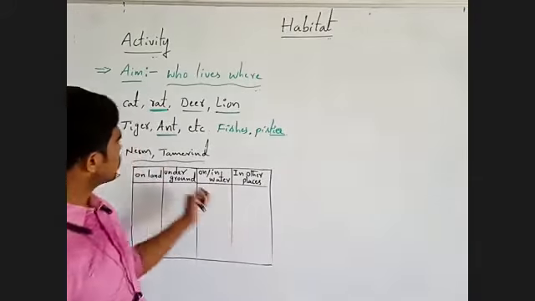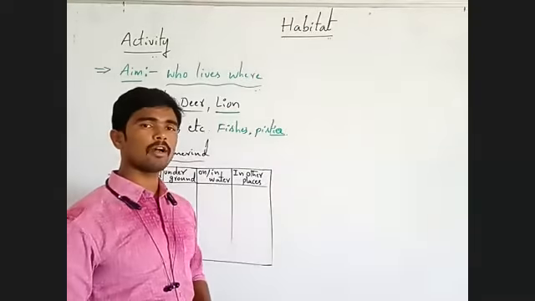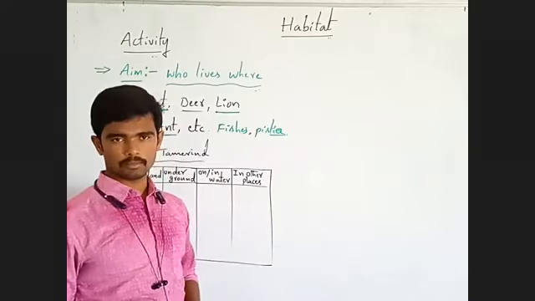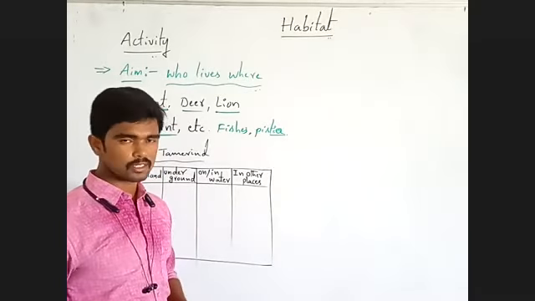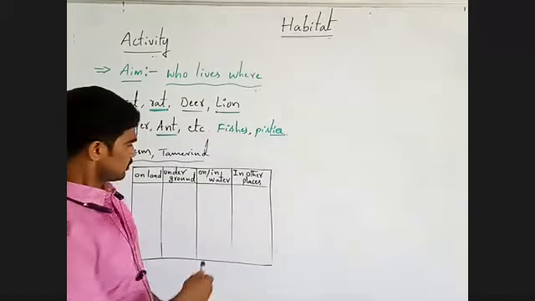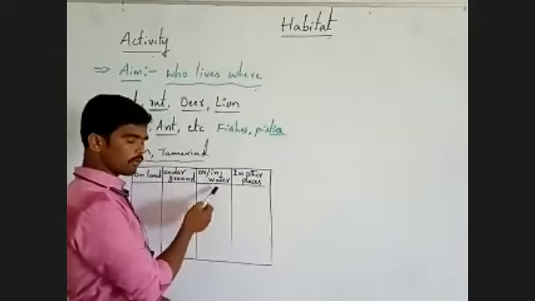This is an activity here. You might have seen a number of animals. For example, birds also. Peacock. Usually peacock on land. Next, different fishes and frogs.